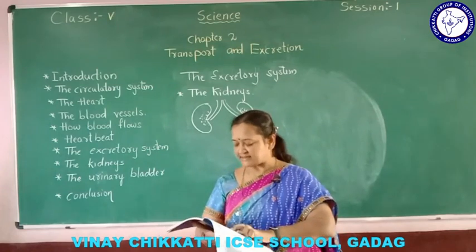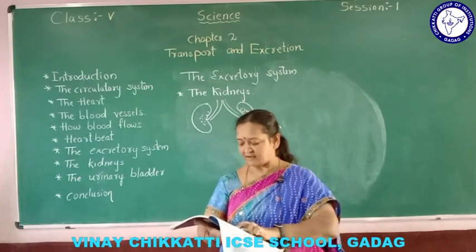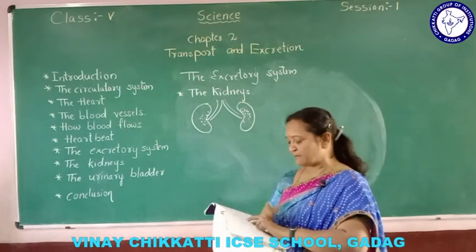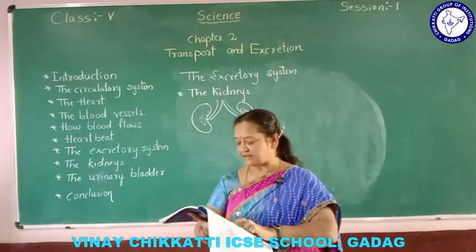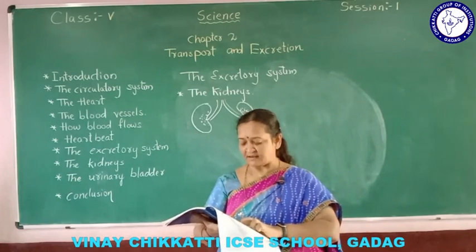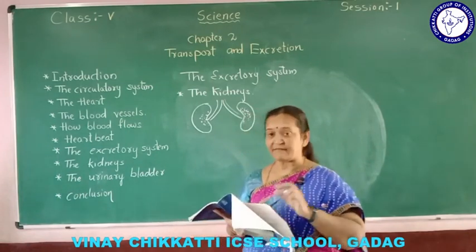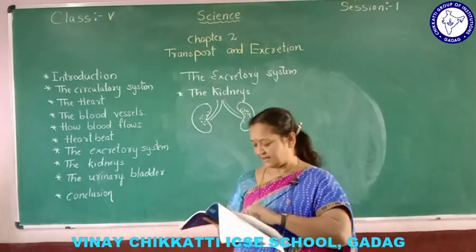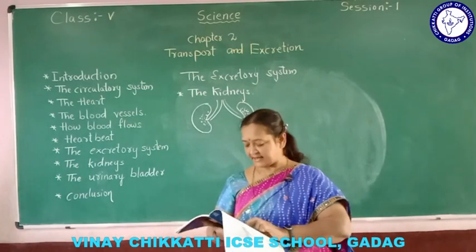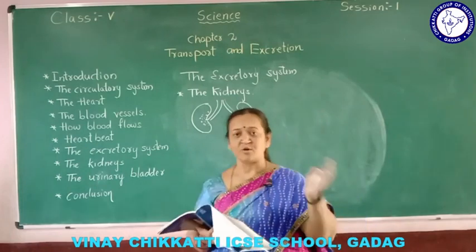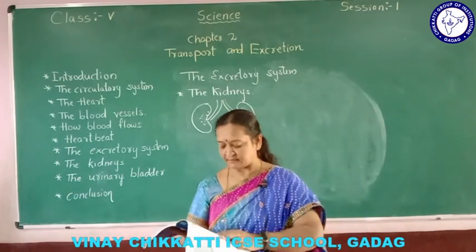Now blood vessels carry clean blood from the kidneys, and the waste mixed with the water collects in the kidneys in the form of urine. Now how that urine is thrown out from the body, let me learn.